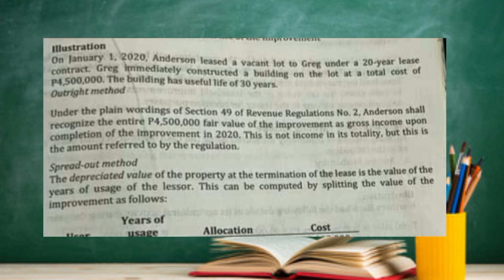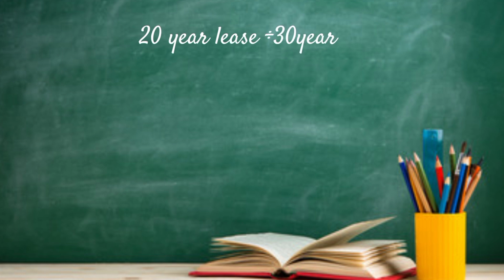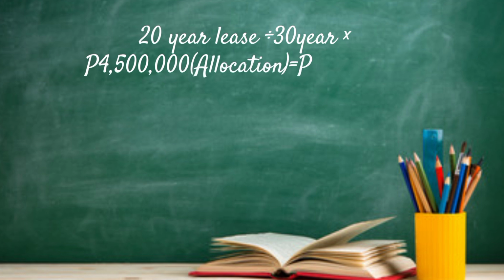The depreciated value of the property at the termination of the lease is the value of the years of usage by the lessor. This can be computed by splitting the value of the improvement as follows. Since the building has a useful life of 30 years, a 20-year lease divided by 30 times 4,500,000 equals 3 million cost.